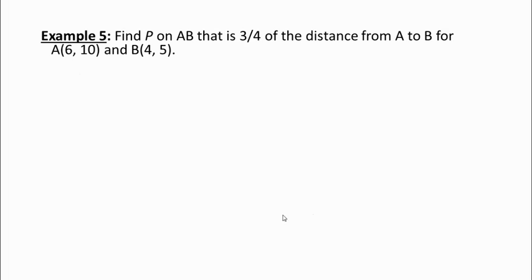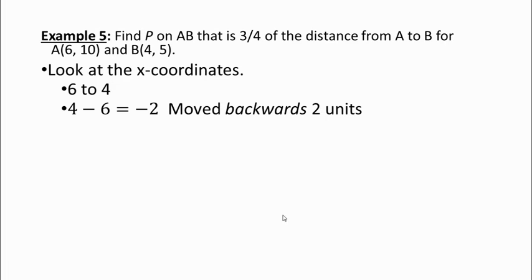On example 5, find point P on AB that is 3/4 the distance from A to B, where A is at (6, 10), B is at (4, 5). So look at your x coordinates. They went from 6 to 4. So do 4 minus 6. That means it moved backwards -2 units. So I'll use a -2 and multiply it by 3/4, and I get -1.5.